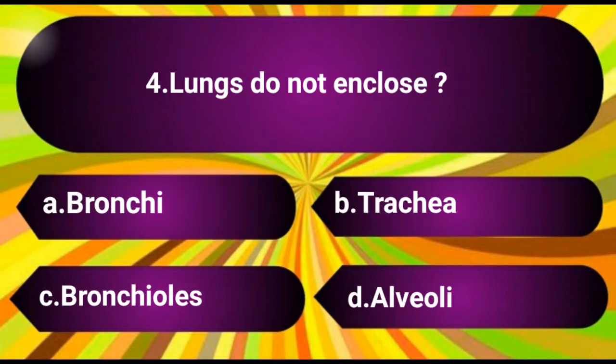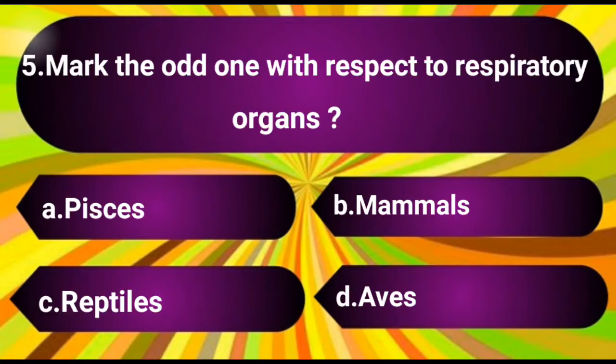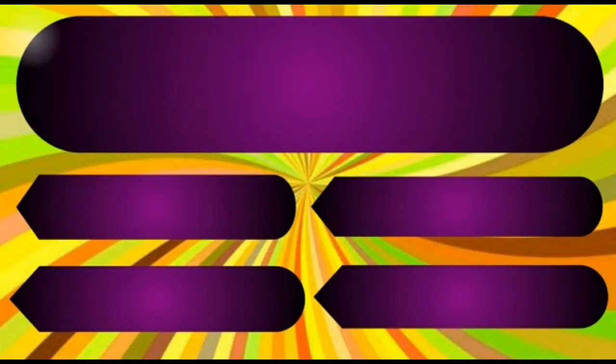Question number 4. Lungs do not enclose. The options are A. Bronchi, B. Trachea, C. Bronchioles, D. Alveoli. The answer is B. Trachea. Question number 5. Mark the odd one with respect to respiratory organs. The options are A. Pisces, B. Mammals, C. Reptiles, D. Aves. The answer is A. Pisces.